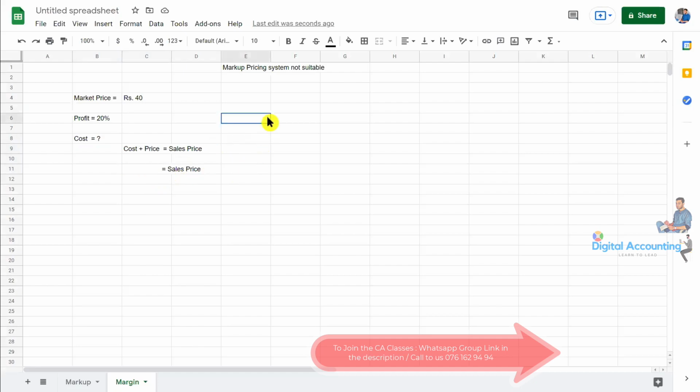So always, my dears, in the margin method, the key is the sales price will be 100%.